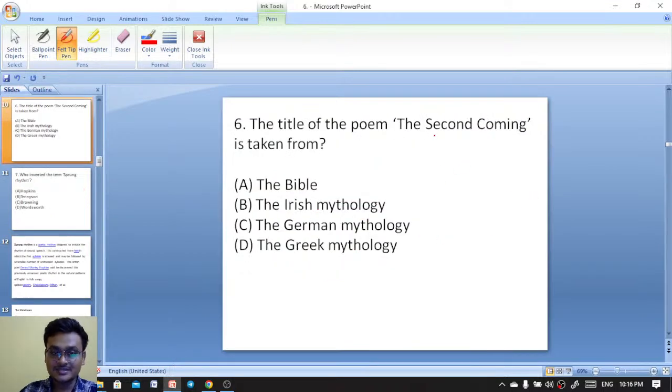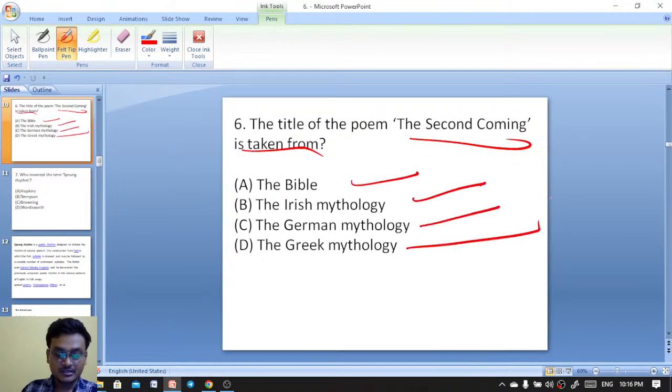The title of the poem The Second Coming is taken from the Bible, Irish mythology, German mythology, or Greek mythology.